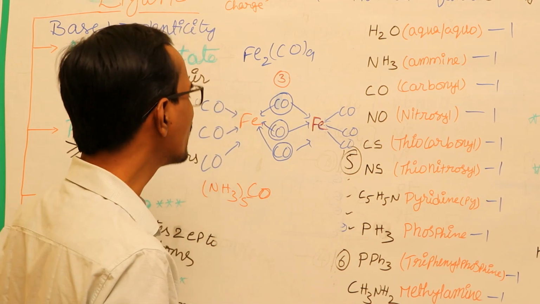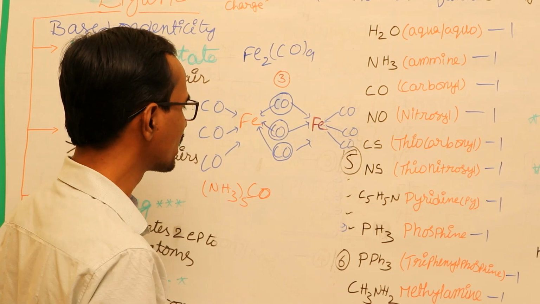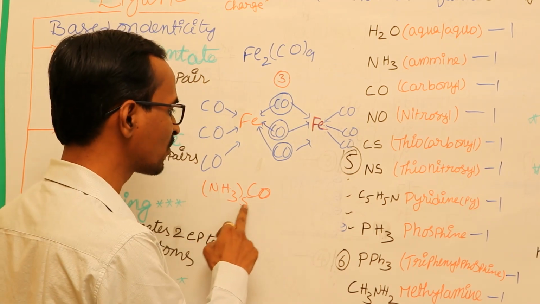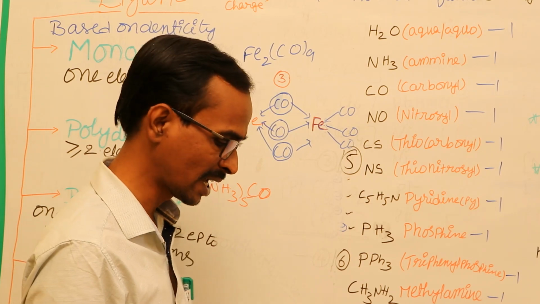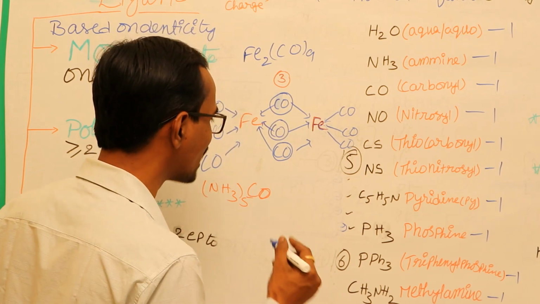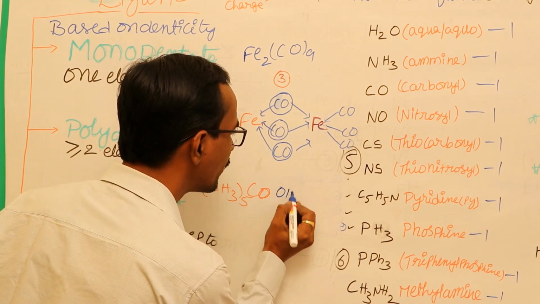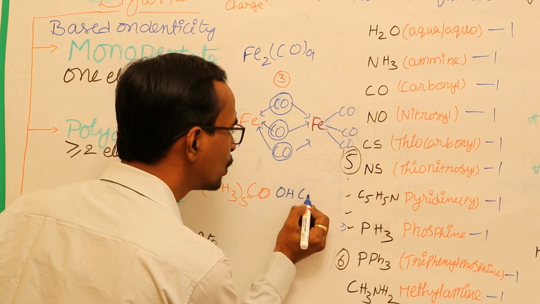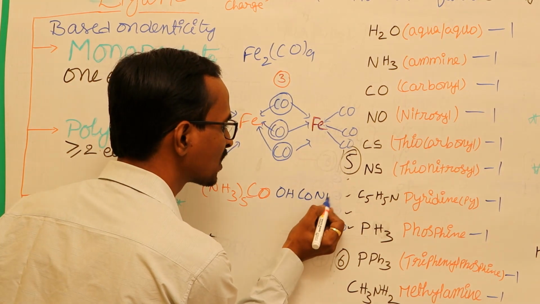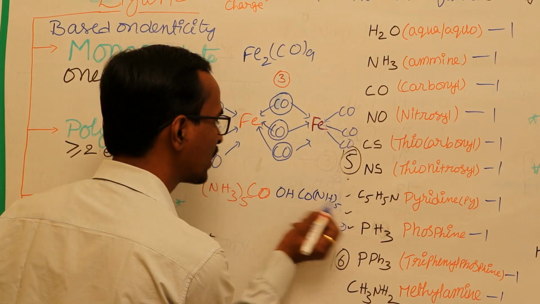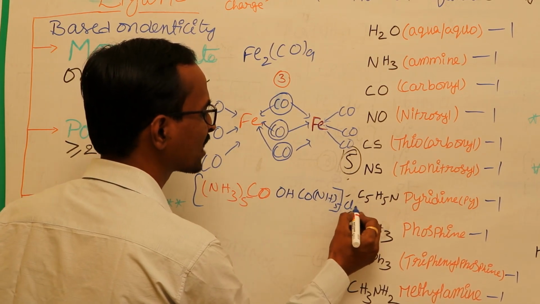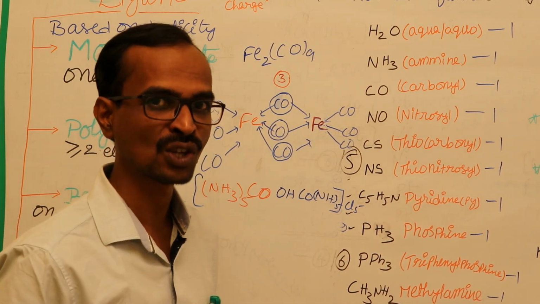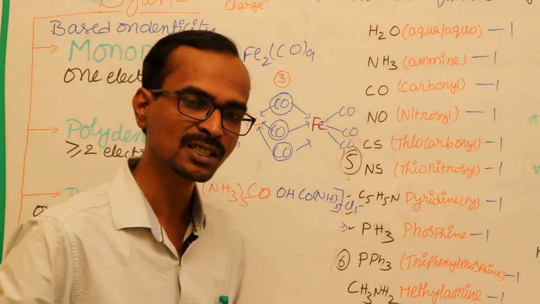In the same way, if we take another complex, [Co(NH3)5 ... Co(NH3)5], this is cobalt, not carbon monoxide, and the ligand OH makes a bond between 2 cobalt atoms. It's a cationic complex having 5 chloride ions outside the complex coordination sphere.